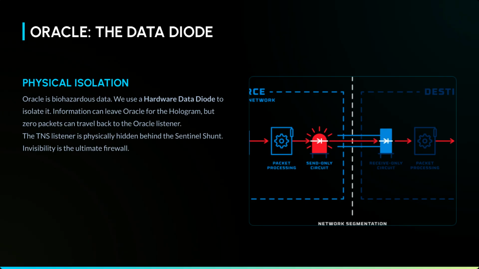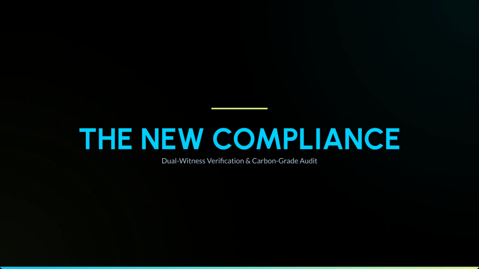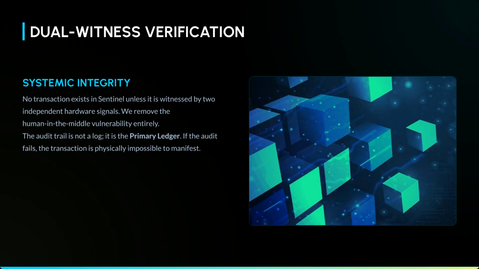A hardware data diode ensures information can only leave Oracle for the hologram, preventing any packets from traveling back to the Oracle listener. The new compliance model is built on dual witness verification and carbon grade audit. Dual witness verification guarantees systemic integrity. A transaction only exists if witnessed by two independent hardware signals. The audit trail is the primary ledger, making system corruption impossible.